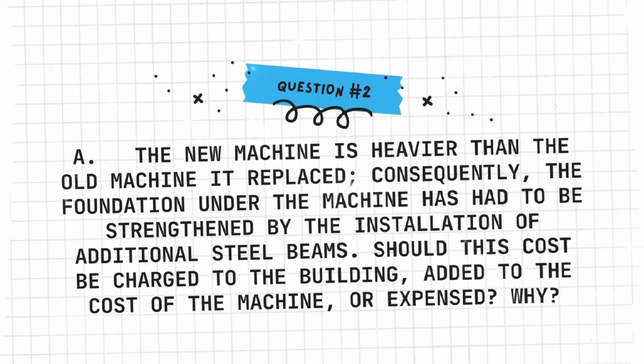A. The new machine is heavier than the old machine it replaced. Consequently, the foundation under the machine had to be strengthened by the installation of additional steel beams. Should this cost be charged to the building, added to the cost of the machine, or expensed?